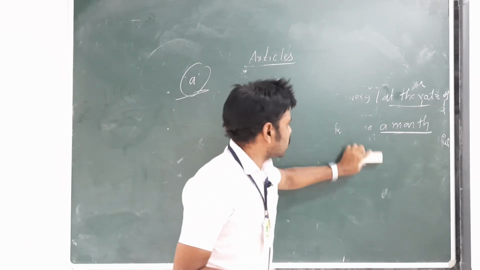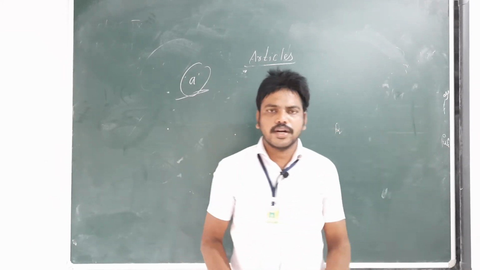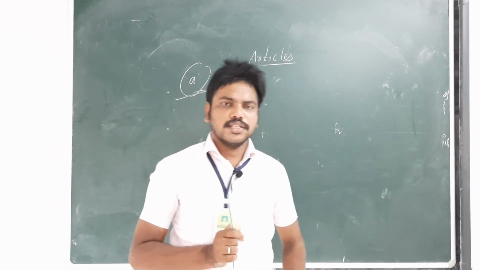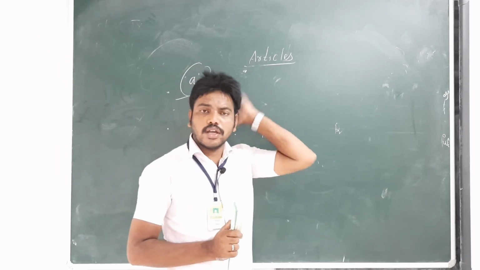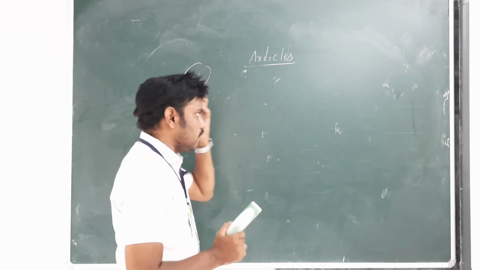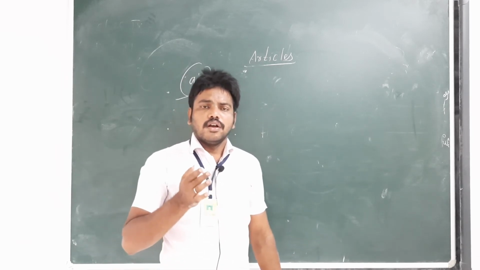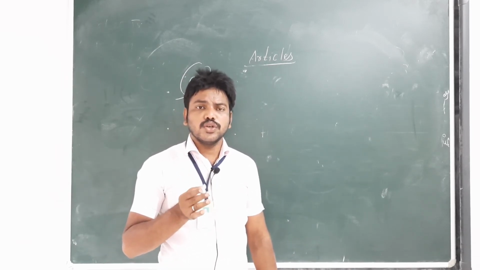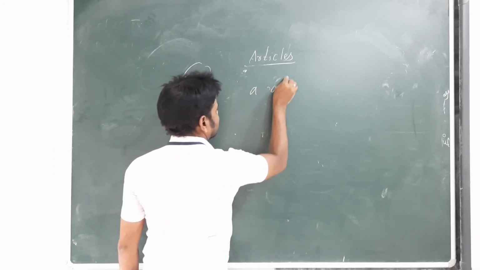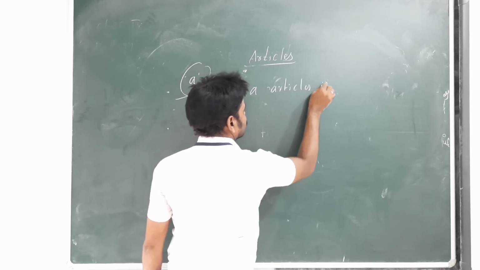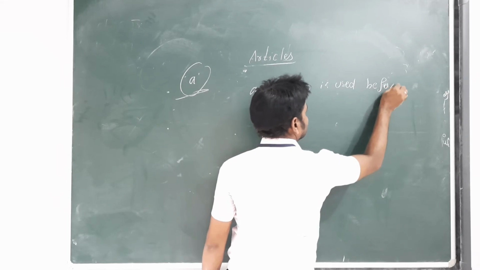When we speak about article A, we use it in general. We won't point out any particular name of the person, the thing, or the place. And one very important note: a article is used before consonants.